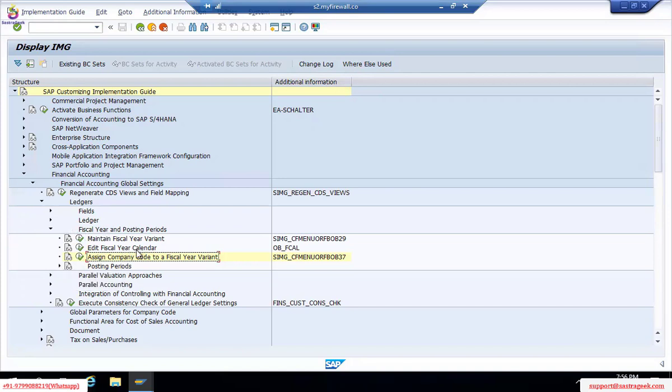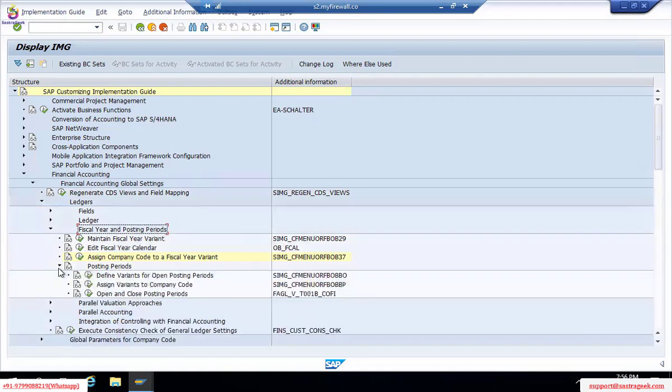The path will remain the same. SPRO, Financial Accounting, Global Settings, Fiscal Year and Posting Periods. Here we have posting periods. Then see, define variants for open posting periods, OBBO.